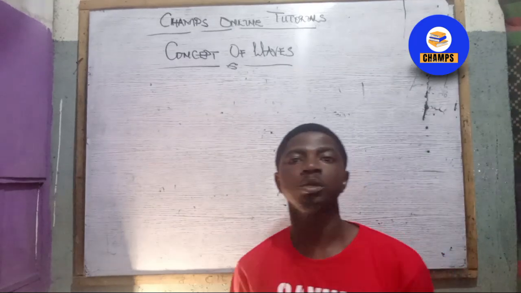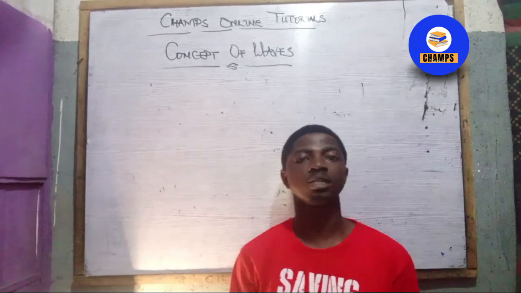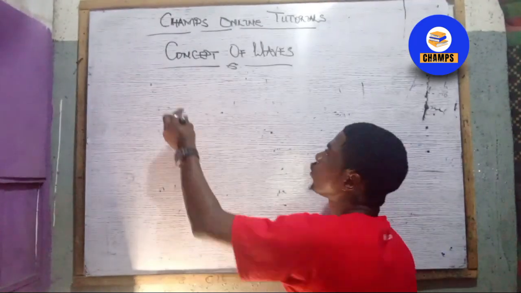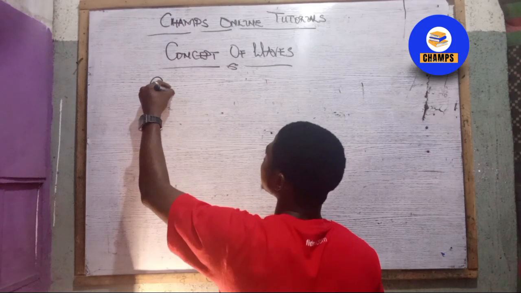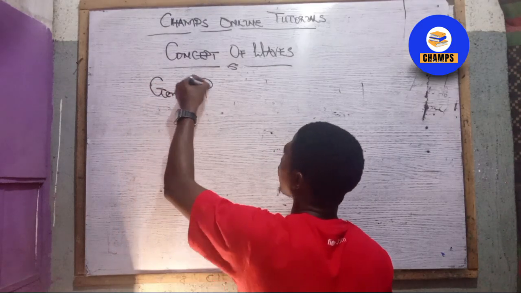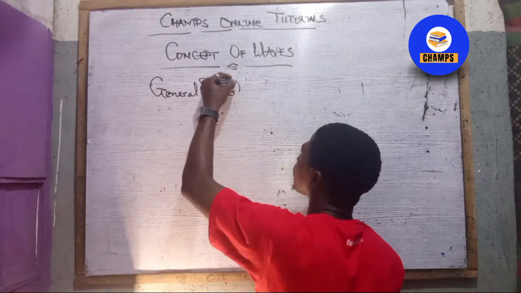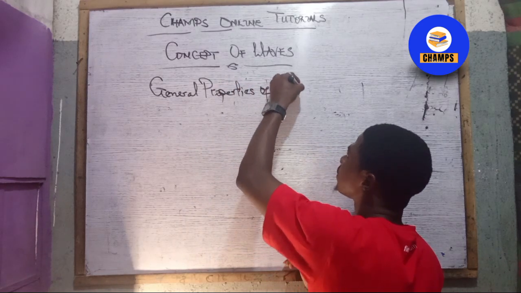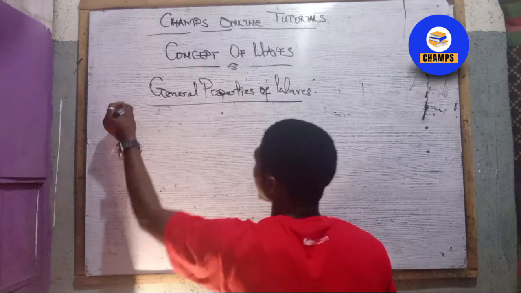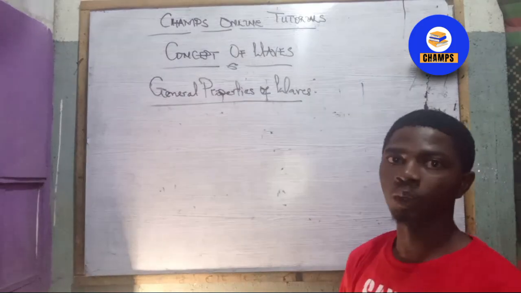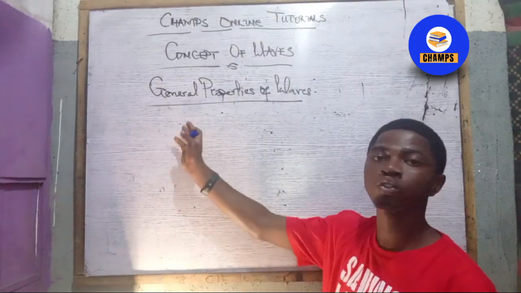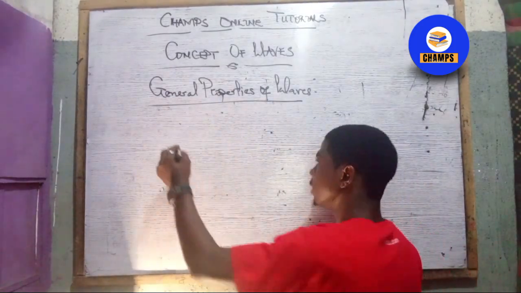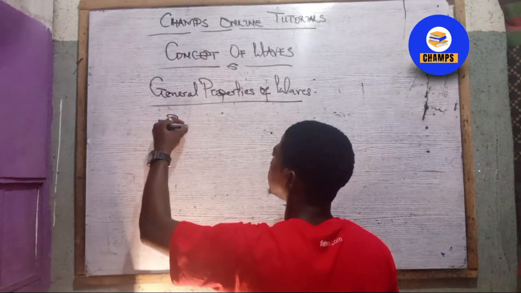All right, coming back now, we have the general properties of wave. For general properties of wave, we have basically 5 general properties of wave. Always remember these 5 general properties of waves. This is general, not particular. If we are talking about particular properties for each wave, then there are some that would not work for everybody. Do you get?